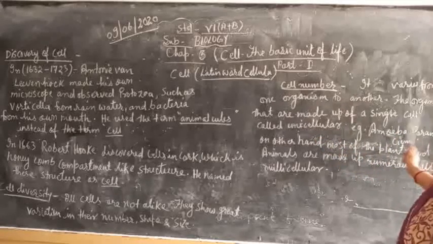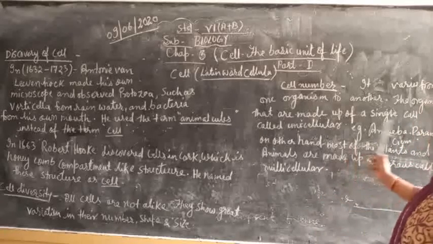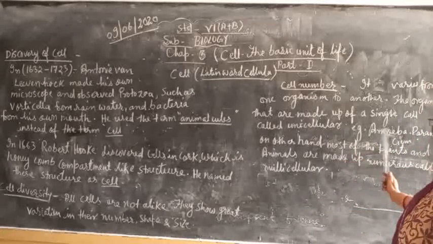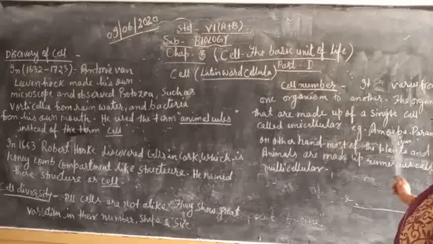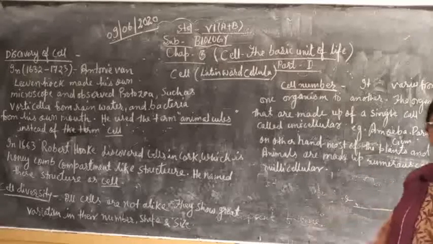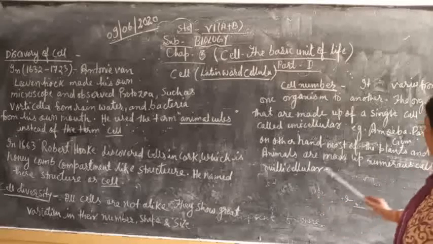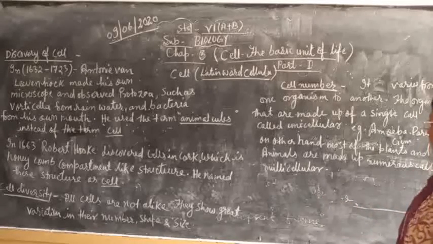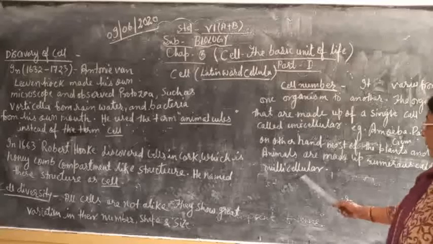The organisms that are made up of a single cell are called unicellular, for example amoeba and paramecium. On the other hand, most plants and animals are made up of numerous cells, called multicellular.